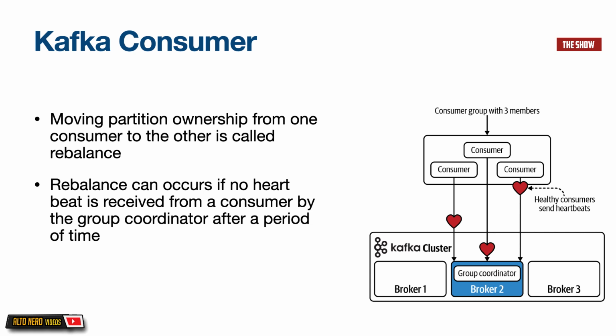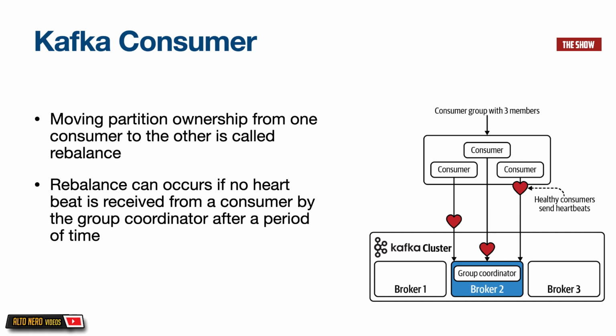When a rebalance occurs, the partition that this consumer was consuming is taken over by other consumers. So imagine that there are 3 consumers in a consumer group consuming from 3 partitions. So each consumer is consuming from 1 partition. If one of the consumers dies, one consumer will be responsible for consuming from 2 partitions, and then the last consumer will be responsible for consuming from 1 partition. This is basically what a rebalance is.